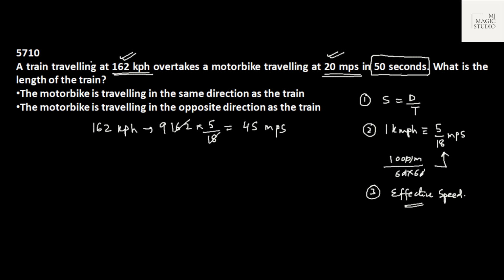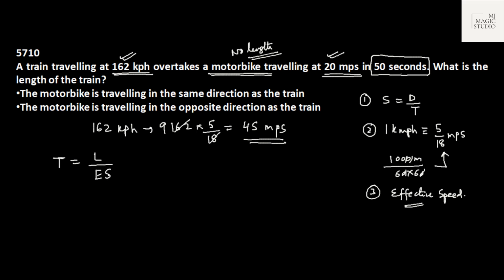So train speed is 45 meter per second, motorbike speed is 20 meter per second, and they are crossing each other in 50 seconds. What is the length of the train? Whenever a train is crossing a moving object which has no length, in this case a motorbike will have no length of its own, normally, then the time taken to cross would be length of the train divided by effective speed.